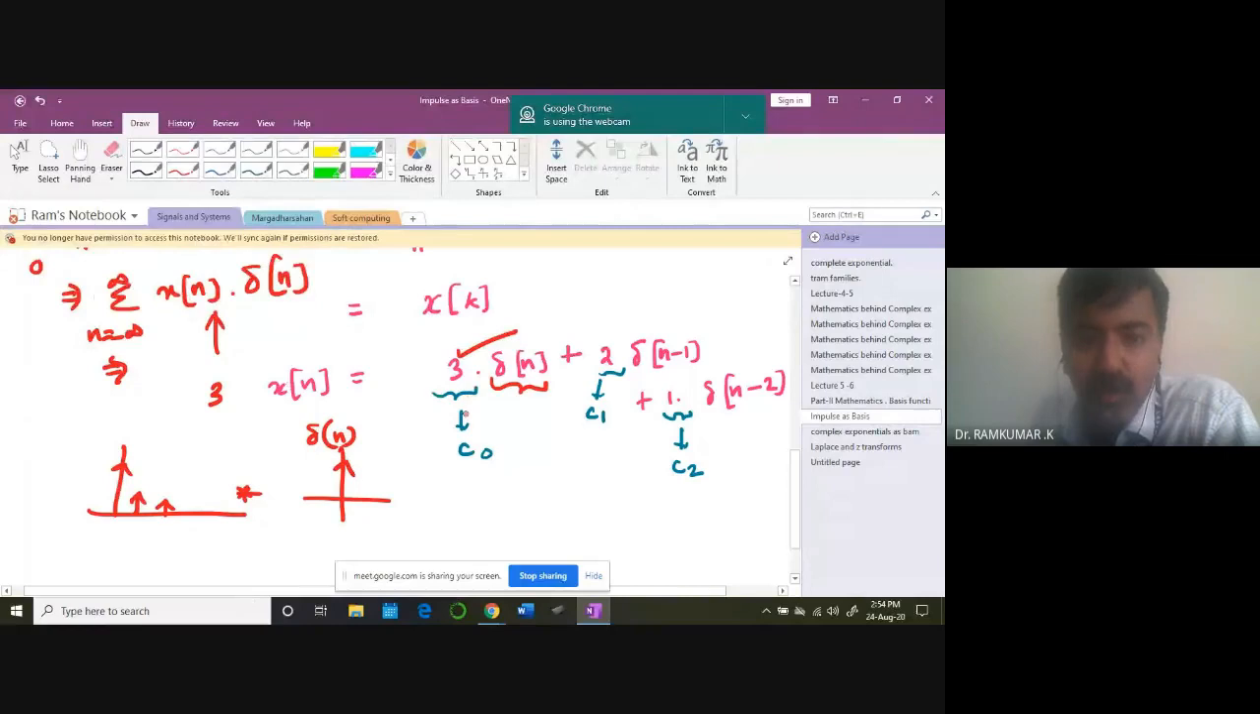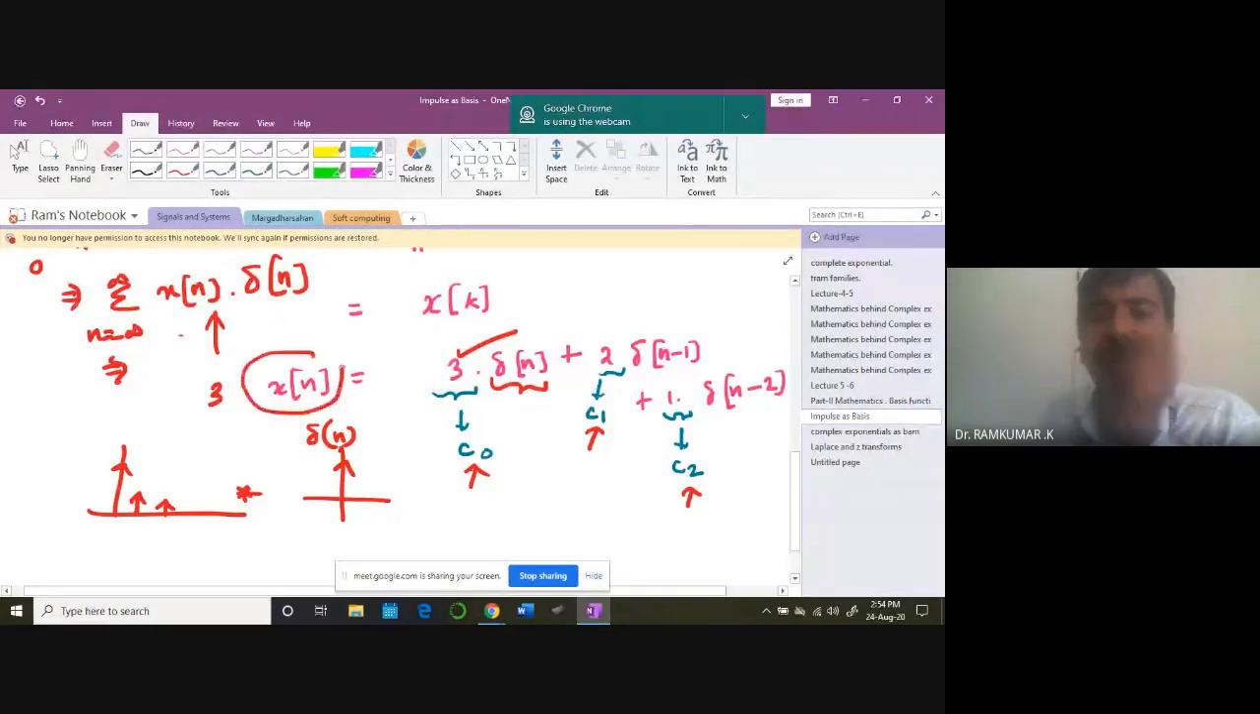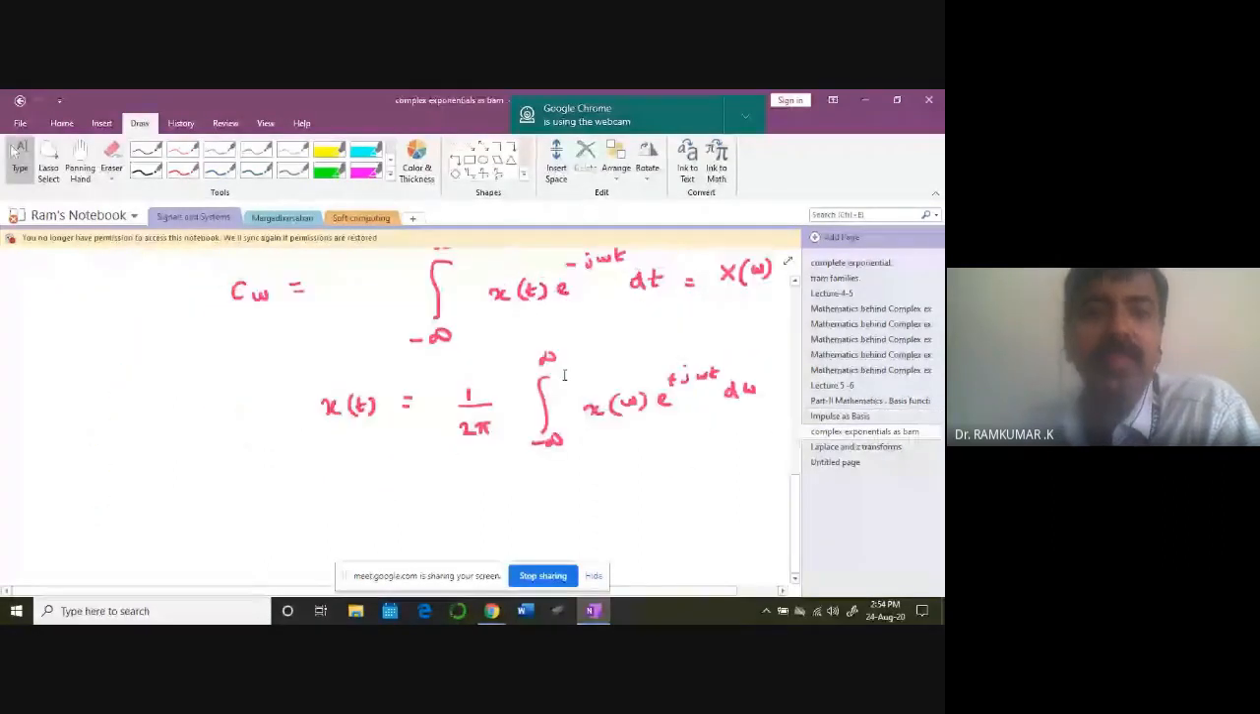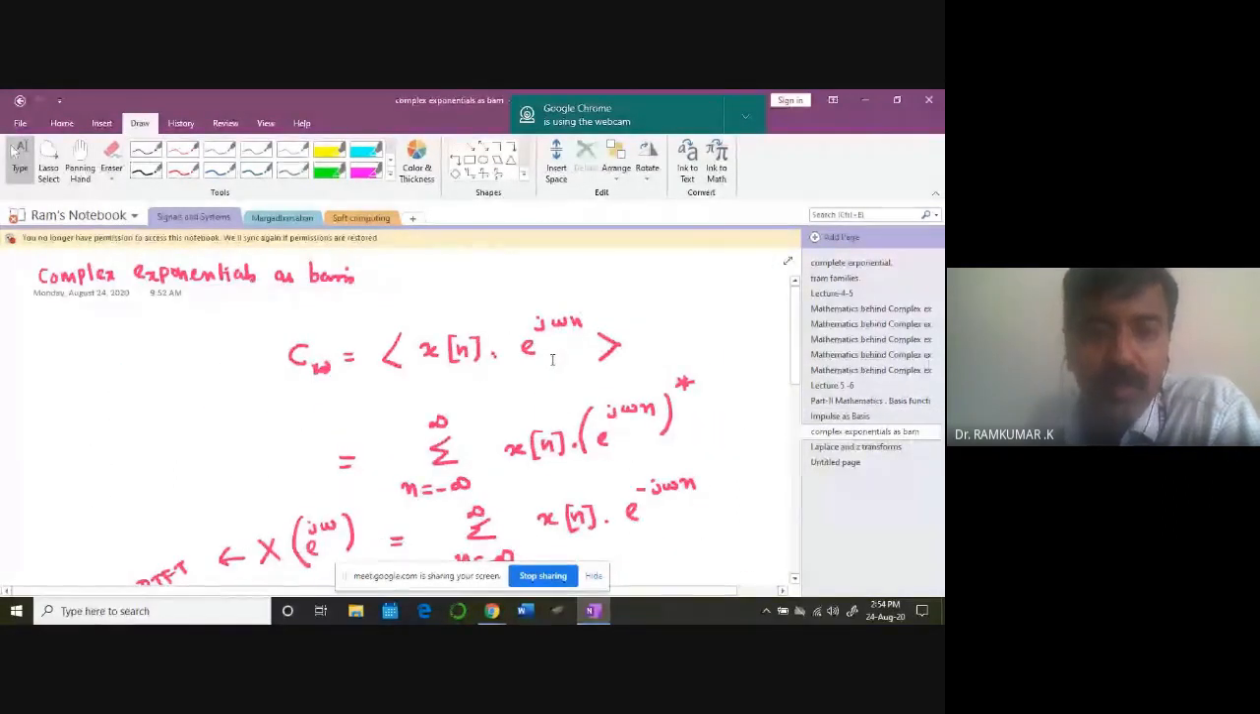So the same thing I can do for c equal to 1, c equal to 2. If I do it, I'll be getting the corresponding x of n signal as a linear combination of impulses. What we have done stems from linear algebra only: the simple idea of dot product and basis vectors. If this idea is extended a bit, we get a very powerful idea: we can also represent complex exponentials as basis.